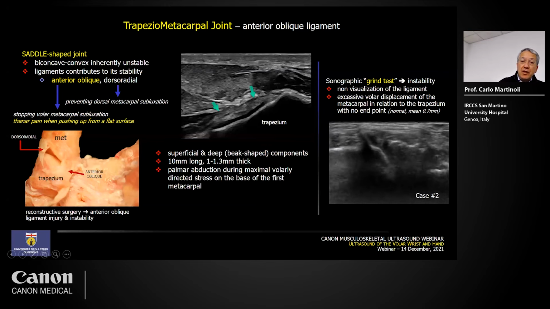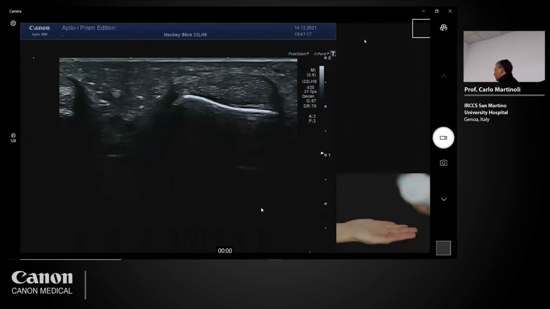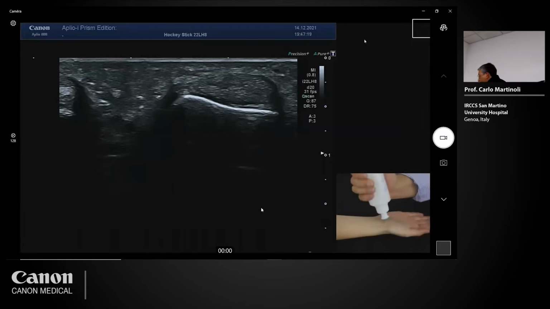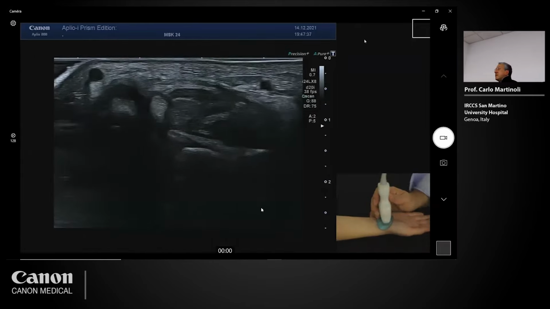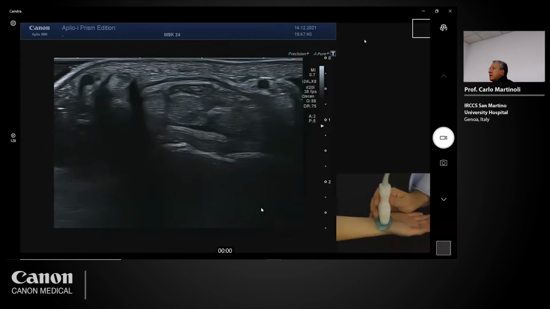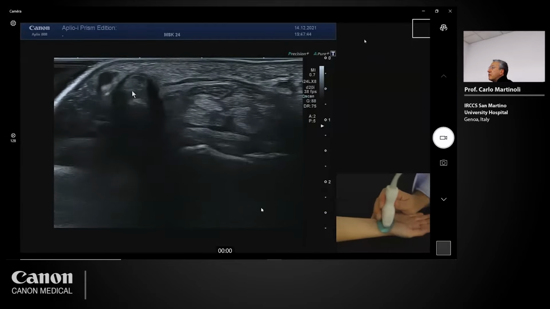So now, how to image the flexor carpi radialis and the anterior oblique and dorsal radial ligament? We place the probe at the level of the wrist first, and the tendon of the flexor carpi radialis is a very good landmark to identify the ligament. So we start here. This image is well known by everybody.